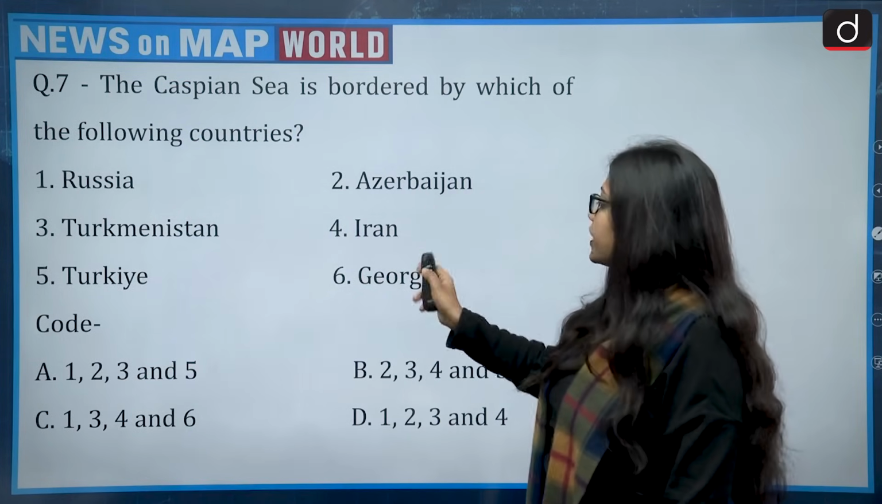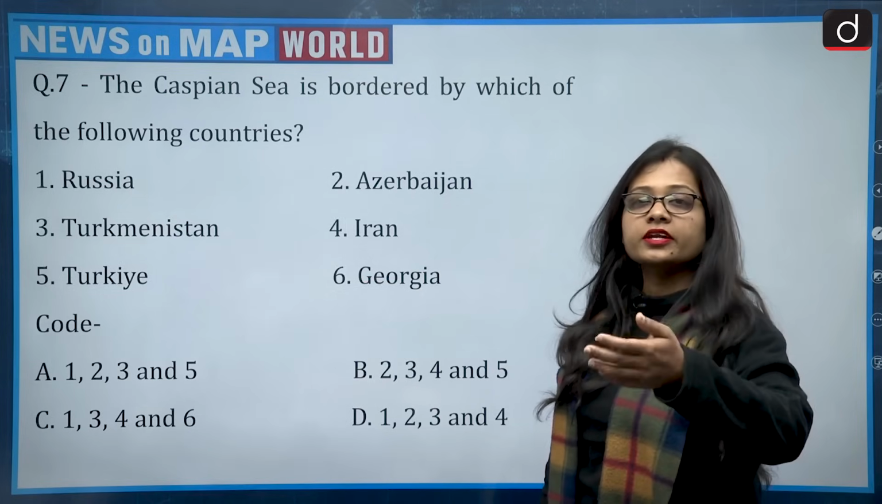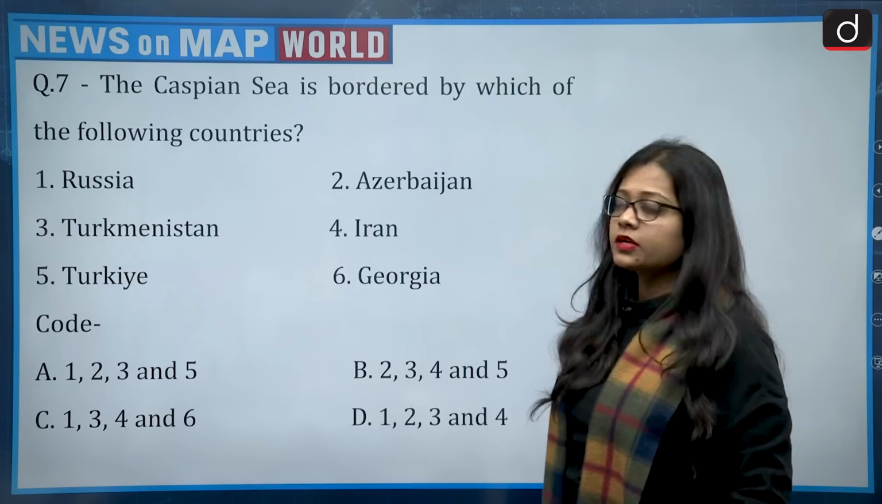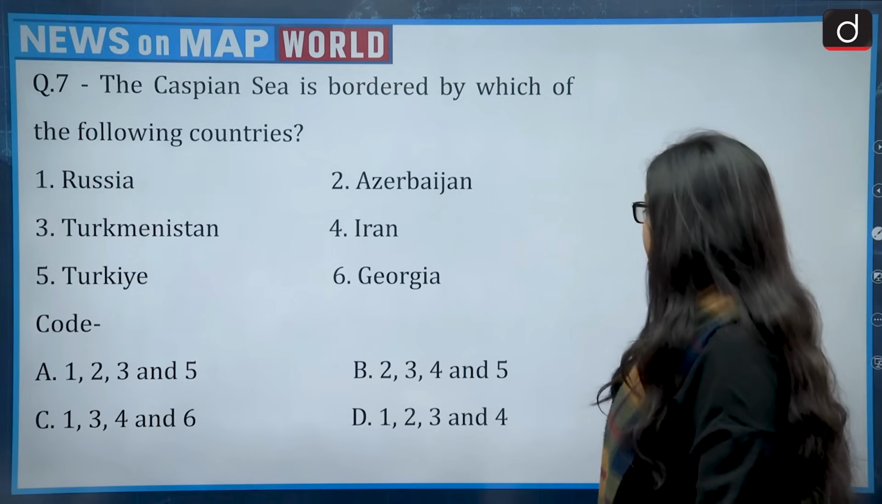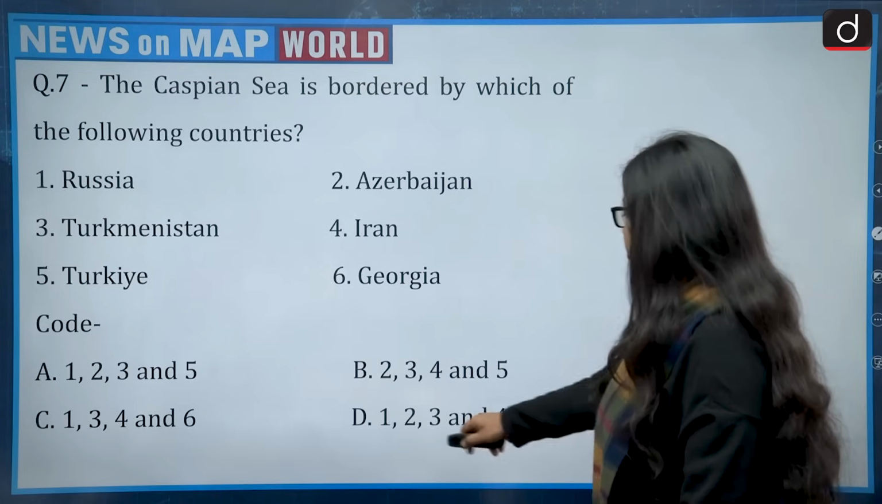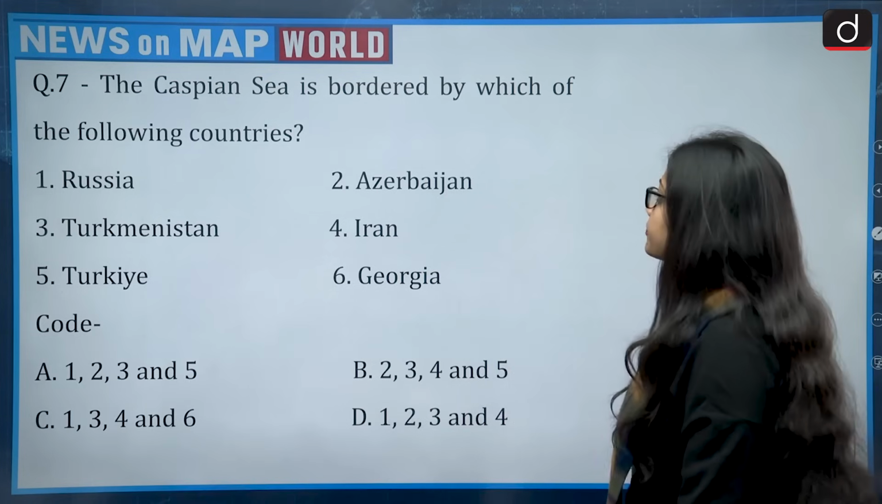Turkey and Georgia are not bordering countries. They are the bordering countries of the countries which border the Caspian Sea. Directly they do not border the Caspian Sea. So the correct answer for this question becomes 1, 2, 3 and 4, which is option D. So the correct answer for this question is option D.